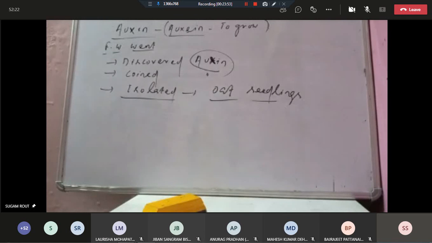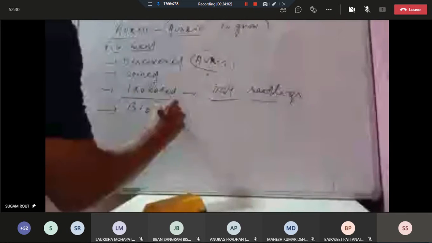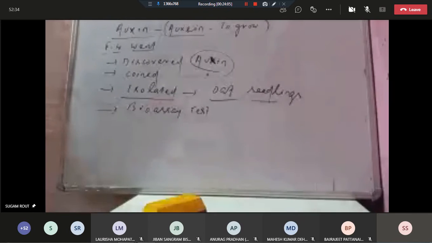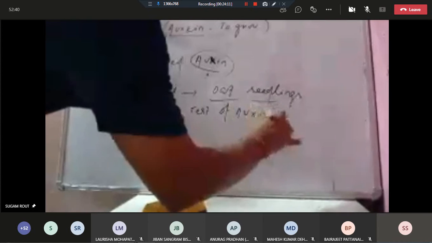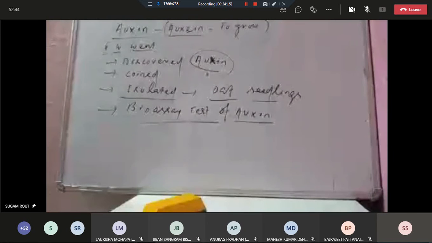Another work is the bioassay of auxin, the Avena curvature test, also performed by F.W. Went in Avena.